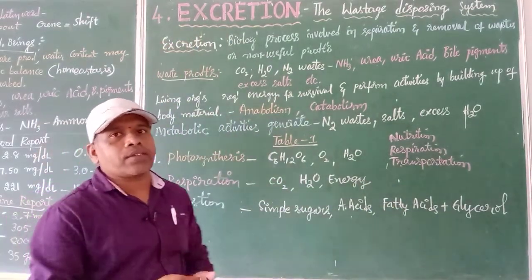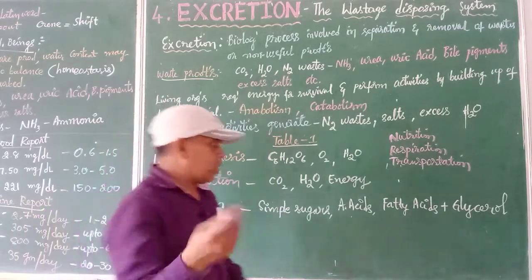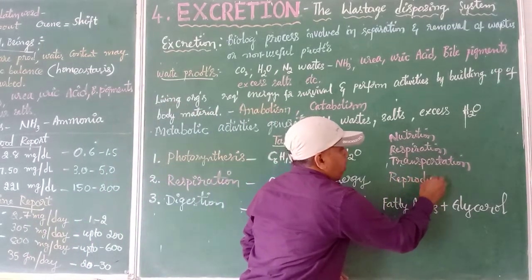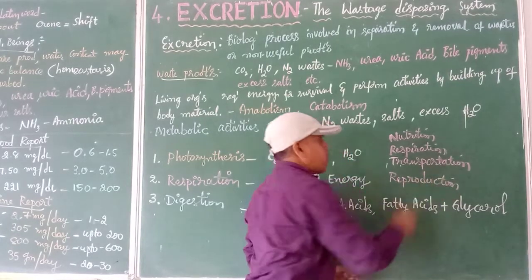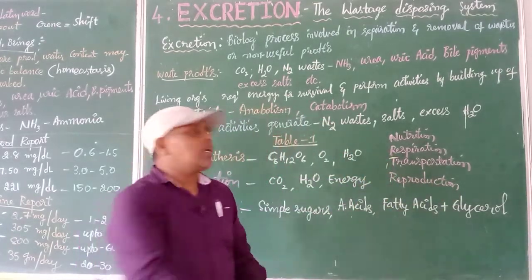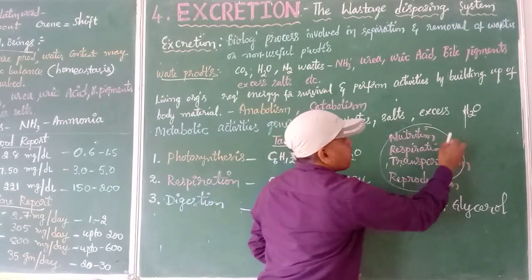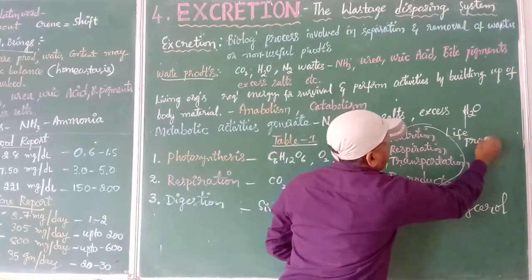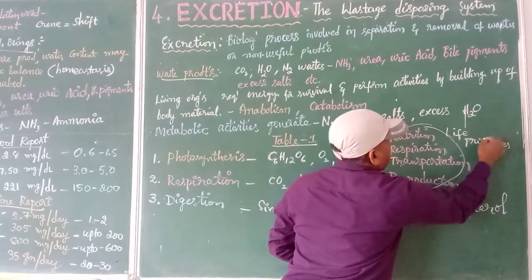Apart from this, we have one more. In the next coming chapters, we will be studying one chapter called reproduction. So what are all these things? These are nothing but what we call life processes. An organism cannot survive without these processes.